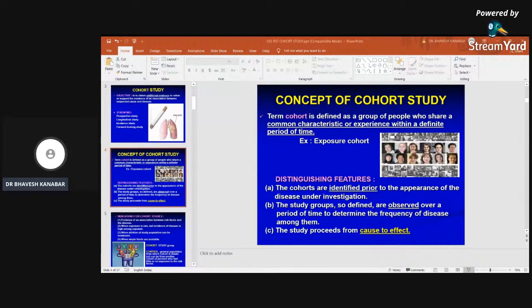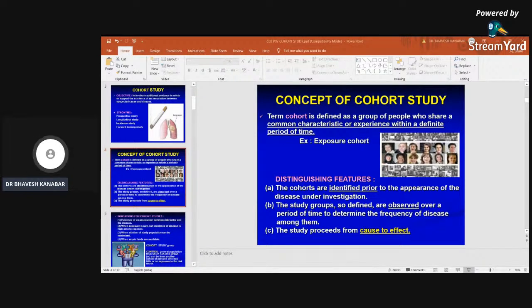I have given the example of age, right? Age-wise they should be matching, so that they have equal susceptibility. As we know, as age increases, the chance of development of cancer increases, right? So they should be matching.